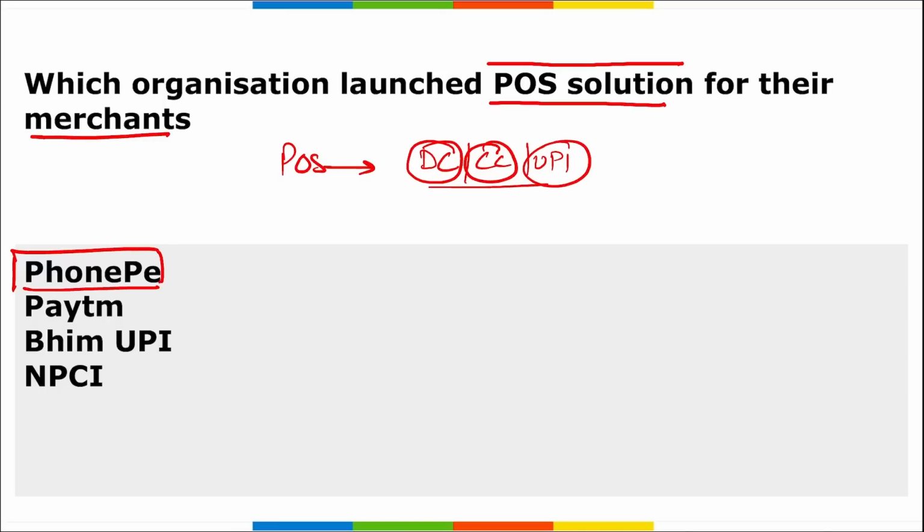Correct? This device comes preloaded with a PhonePe POS app that will support transaction through tap, swipe, dip, or through the QR code, that is your quick response code. Correct? It will provide hassle-free account settlement and streamlines the merchant operation with automatic batch closure and unified reconciliation. This device is offered at a good quality service and a nominal monthly rental. So it is your PhonePe. NPCI was the organization that has launched the UPI. So the right answer for our current question is PhonePe.